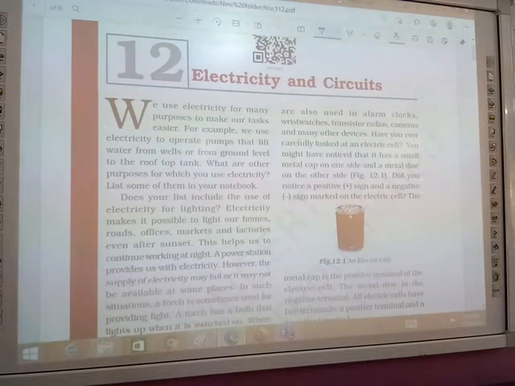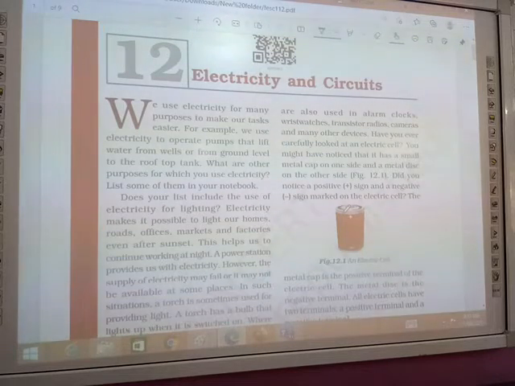We are using electric cells in alarm clocks, wrist watches, the ones you wear on your hand, wrist means कलाई, and transistor radios. In earlier times people used radios; transistor is also a name for a radio. We use electric cells in them, and in cameras and many other devices.